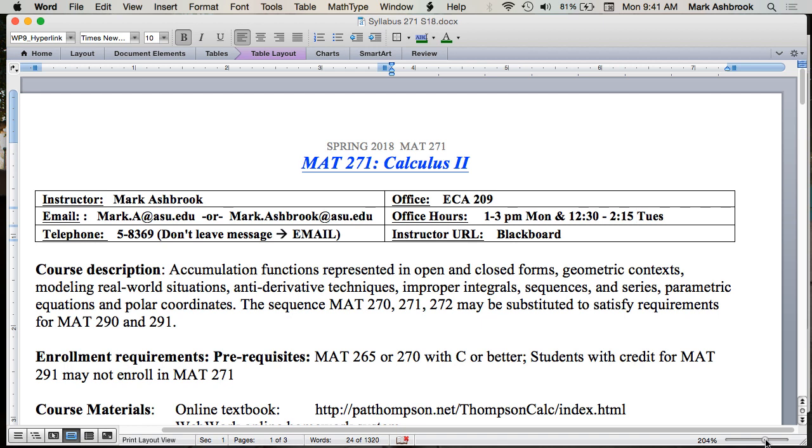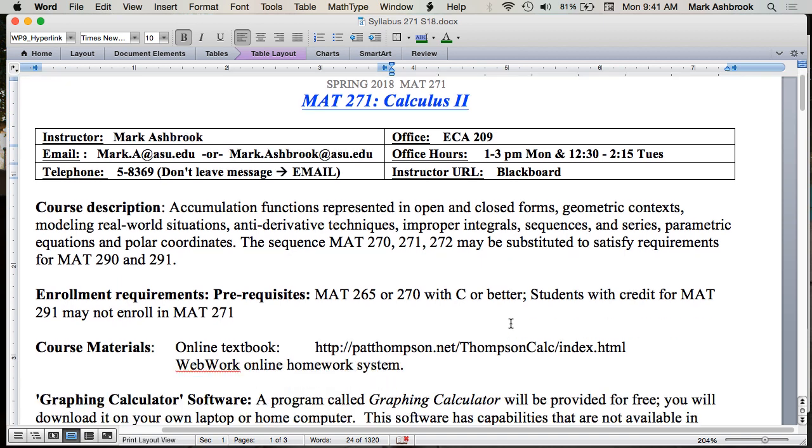Office hours are here. I'll also post those in a separate place on Blackboard. So if you ever forget my office hours, they're on the syllabus. They're on Blackboard. So that's where you can find them. 1 to 3 Mondays, 12:30 to 2:15 Tuesdays. Okay, so fine print there. What's on the course? That's what we'll be finding out.